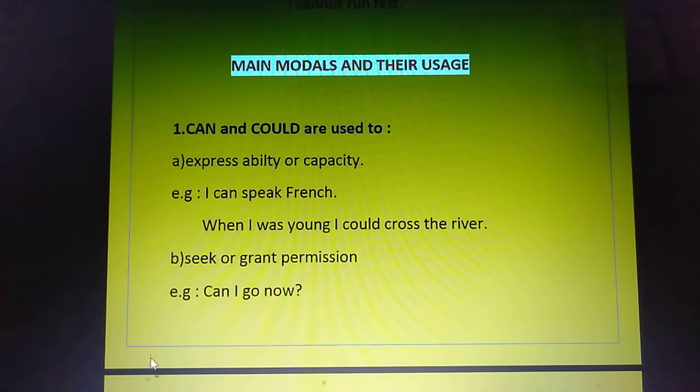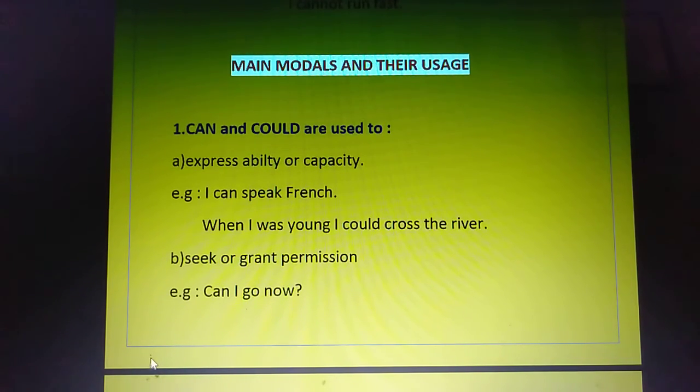So the first is to express ability or capacity. So the first is ability. Ability means what you can do. So I can speak French, that means I have the ability to speak French, right?